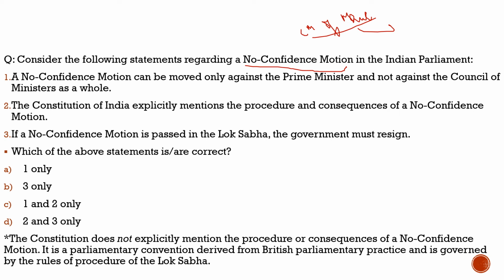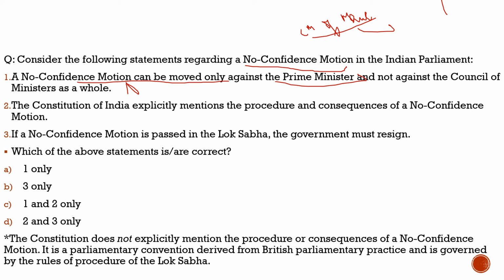So what becomes important for us is, what is this no confidence motion? We will understand it through this question and get the basic idea of what is needed for you in the exam. Here the question says, consider the following statements regarding a no confidence motion in the parliament. First statement: a no confidence motion can be moved only against the PM and not against the Council of Ministers as a whole. Totally incorrect. The no confidence motion is moved against the government, against the Council of Ministers. If the government is not able to defend it, if they lose the no confidence motion, then they have to resign. So the first statement is totally incorrect.